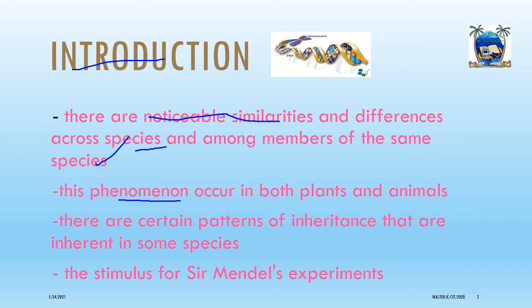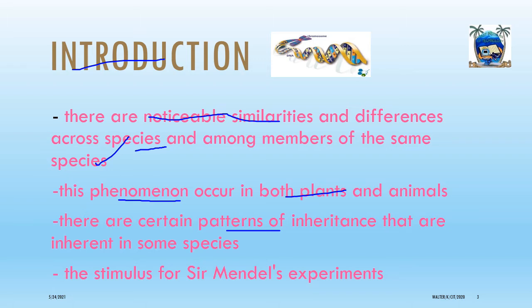And the phenomenon is not restricted to plants only or animals, but it occurs all over, including in microorganisms, and it is responsible for the various characteristics and variations in the animals, plants, and microorganisms. And we realize that in certain species there are patterns of inheritance, and they take place, and they are repetitive, and we can always say that this pattern is specific for these animals.